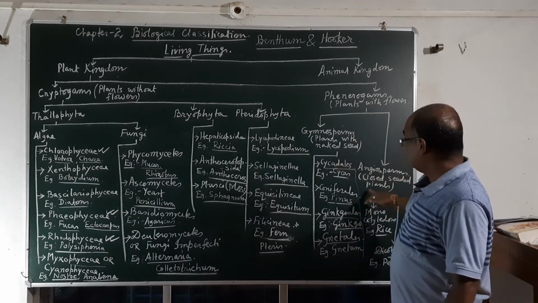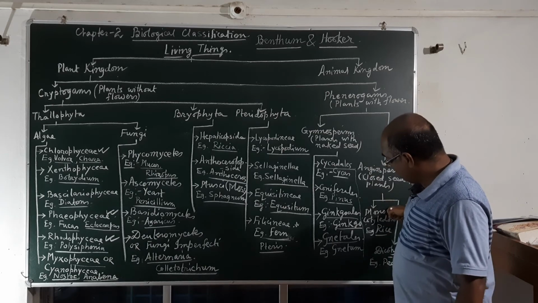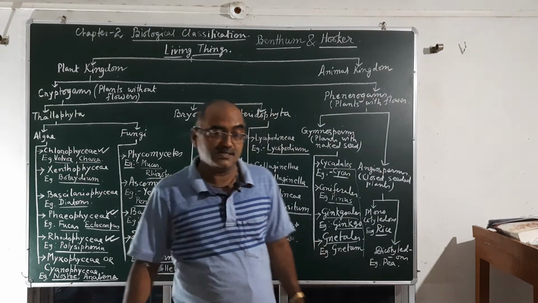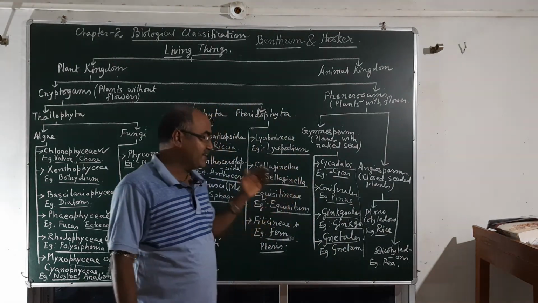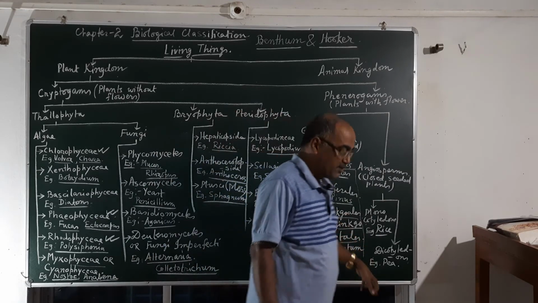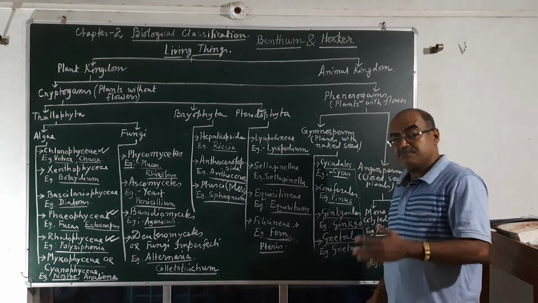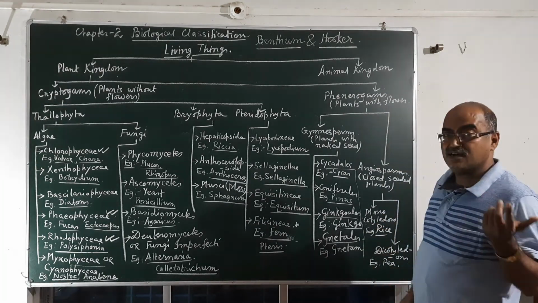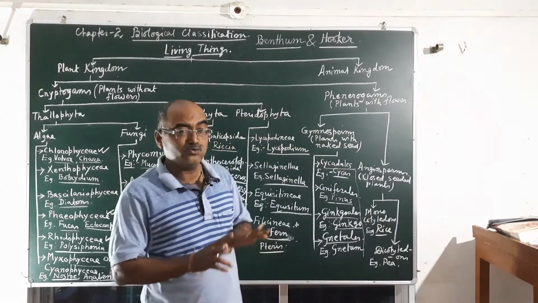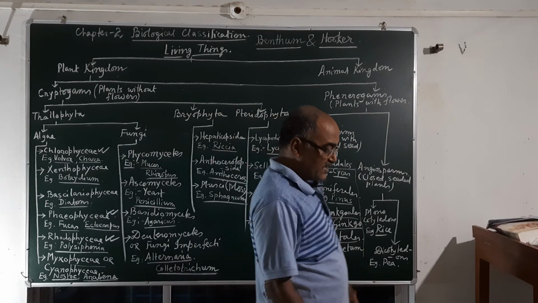Next comes the angiosperms, the closed seeded plants. Angiosperms are again classified into monocotyledonous and dicotyledonous. Monocotyledonous means the seed has only one cotyledon, like rice and maize. Dicotyledonous means the seed possesses two cotyledons, like pea, gram, jackfruit and mango. So this is all about the classification.